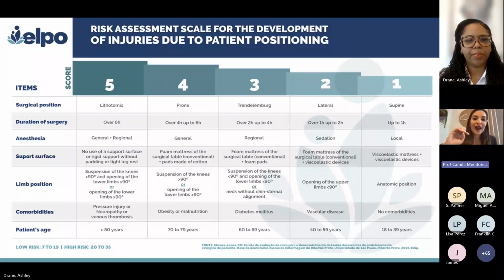So we couldn't change the place of each sub-item because the meaning of this position is based on studies we had before. So to analyze the patient's risk situation, we need to choose one sub-item of each item and sum them. The ELPO score ranges from 7 to 35.